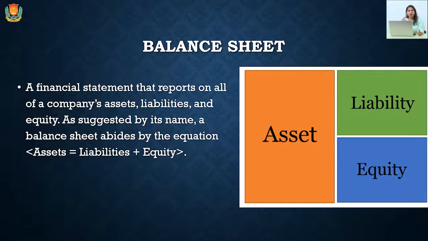In the vertical format, we have the liability column first and then the asset column comes. But in case of horizontal format, on the left side there will be the liability column and on the right side there will be the asset column. But what we need to understand is the basic accounting equation, which is made clear with this diagram: assets are equal to liabilities plus equities. From liabilities and equity we collect some funds, which are utilized for purchasing some assets for the business.